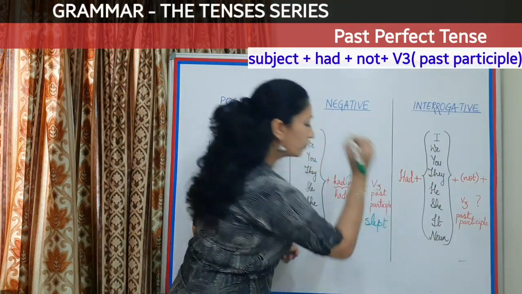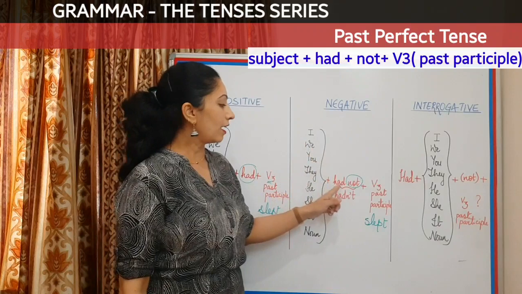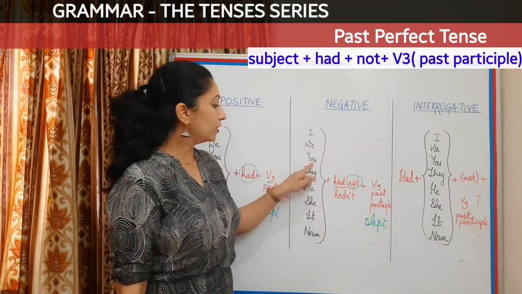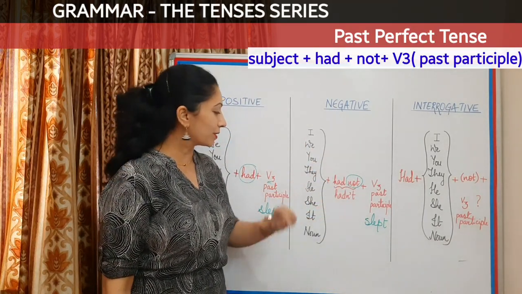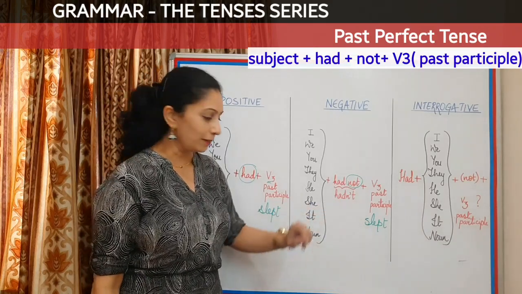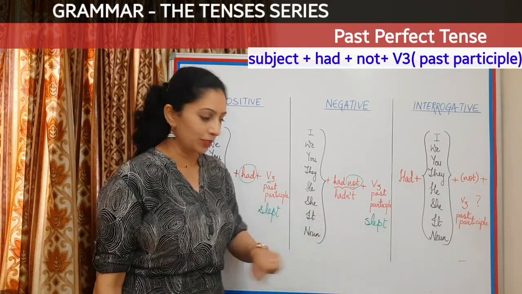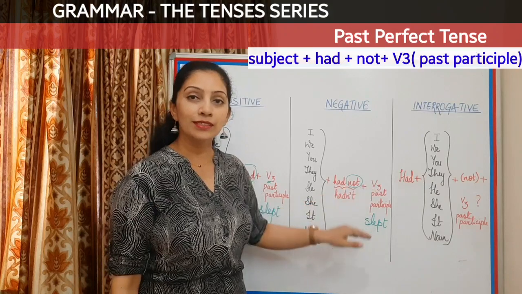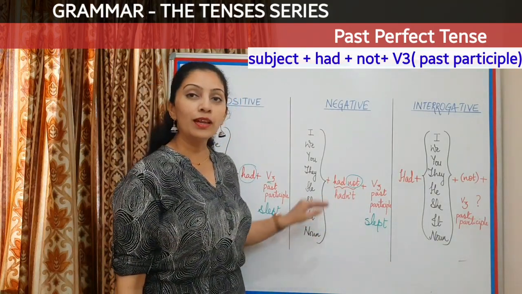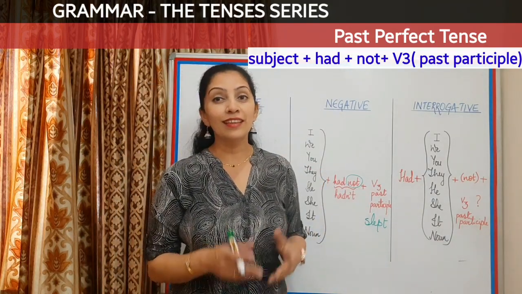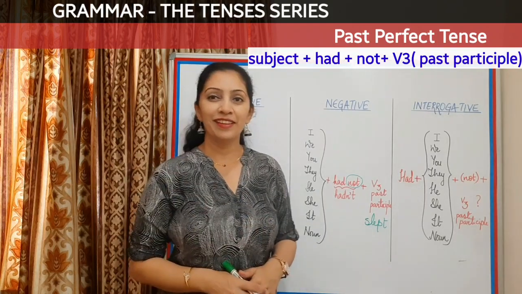Again the V3 form of the verb here also. We had not slept. You hadn't slept. He hadn't slept. She hadn't slept. It had not slept. Arun had not slept. Sanskriti had not slept. Fine.